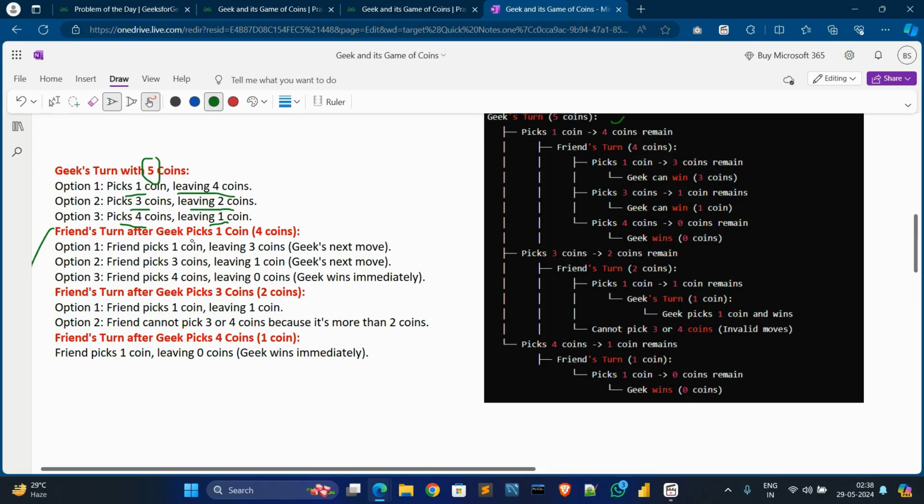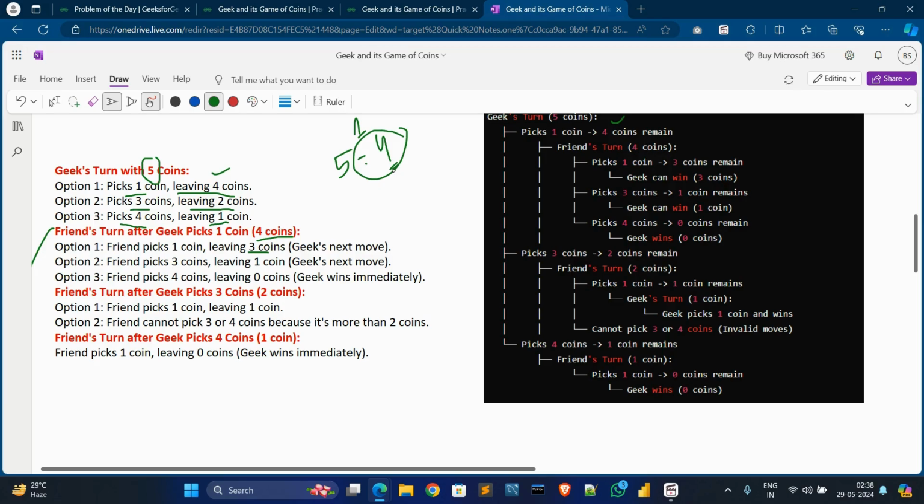After Geek picks 1, 4 coins remain for his friend.